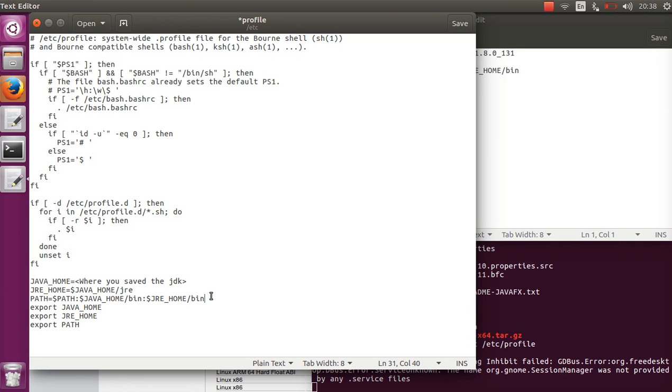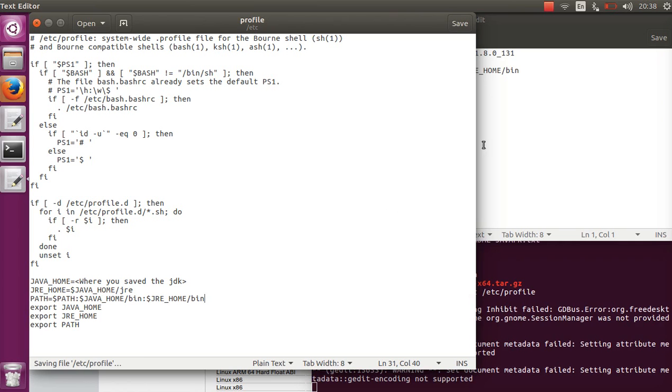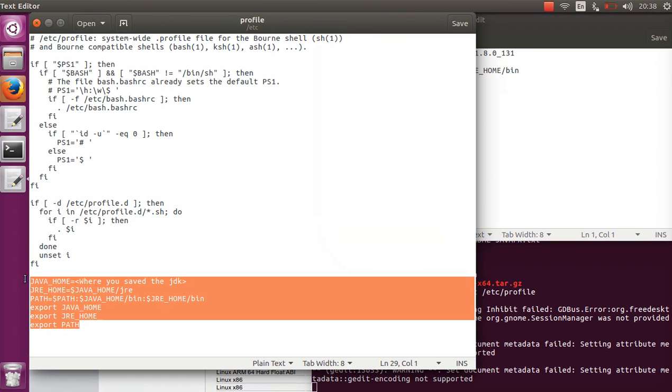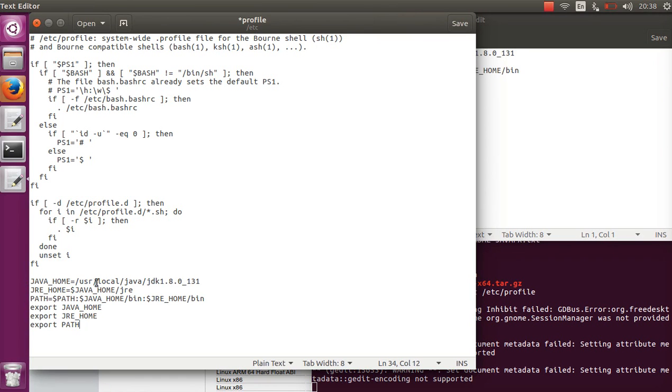Just housekeeping thing. So just save the file. Of course, I'm gonna copy this one because it already has the version name and everything. If you downloaded a different version, you have to change this to the name of your folder.